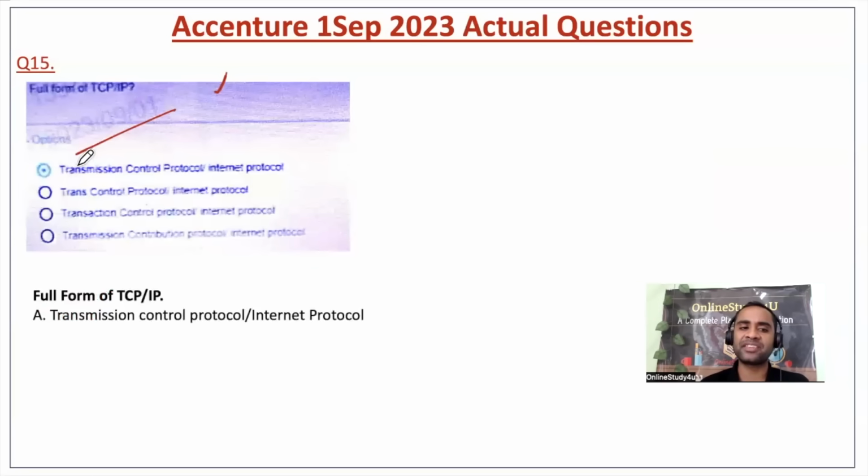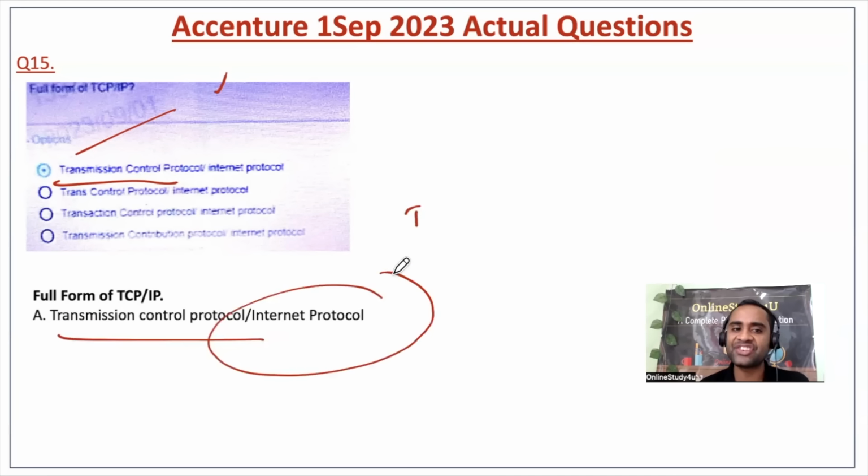Next, the full form of TCP/IP. TCP is nothing but Transmission Control Protocol, and IP is nothing but Internet Protocol. So you have Transmission Control Protocol and Internet Protocol. So option A was the correct answer for TCP/IP.